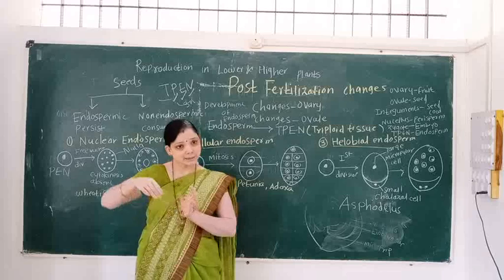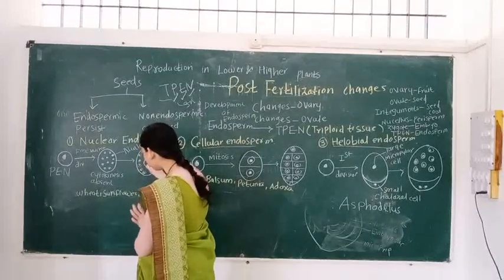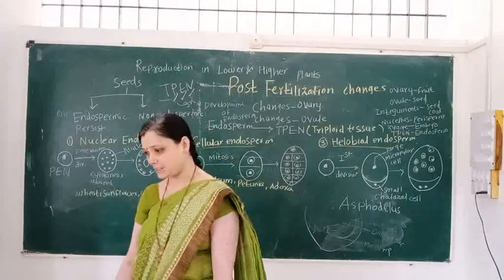But in the next stage, at the center, a vacuole is present.